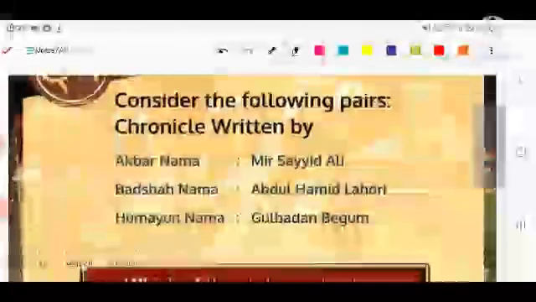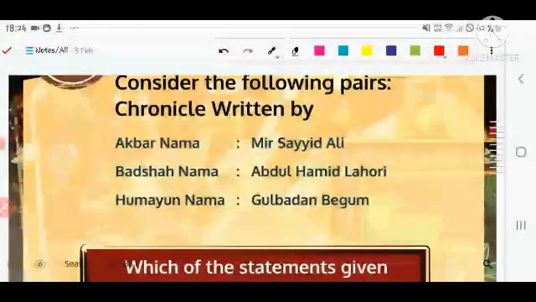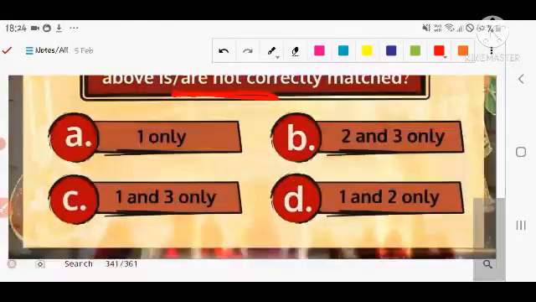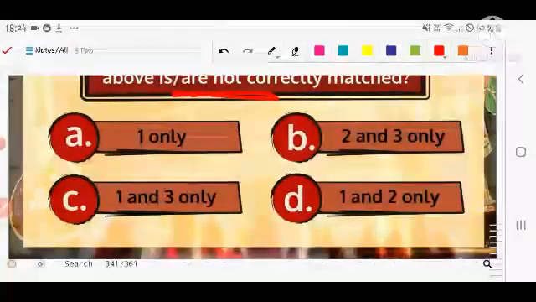I repeat the question again for you. Akbarnama is written by Mir Sayyid Ali, Badshah-Nama by Abdul Hamid Lahori, Humayun-Nama by Gulbadan Begum, and you have to choose the incorrect option from the given options. Let's see the next question.